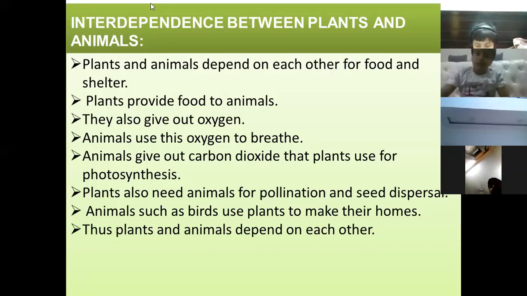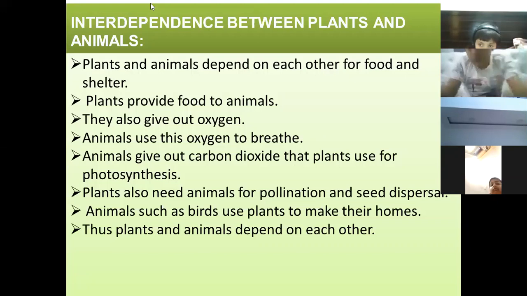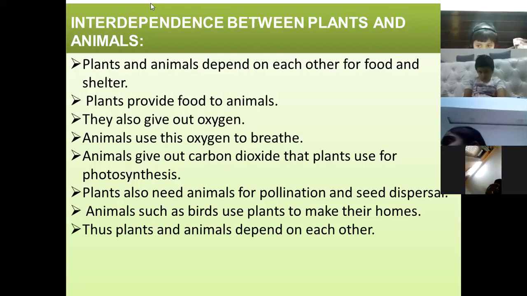Now, Bhavika, did you understand the interdependence between plants and animals? Yes, ma'am. So, explain. Ma'am, plants and animals depend on each other for shelter and food. Yes, how? Plants take in which gas? Ma'am, plants take in carbon dioxide and give out oxygen. And animals take in oxygen and give out carbon dioxide. Very good. In that way, both of them depend on one another.